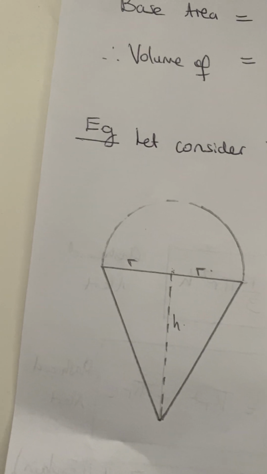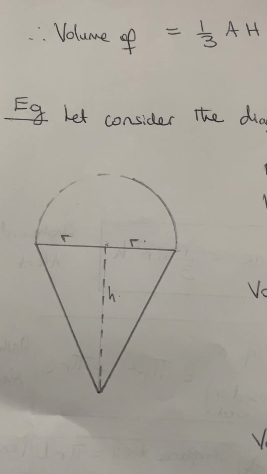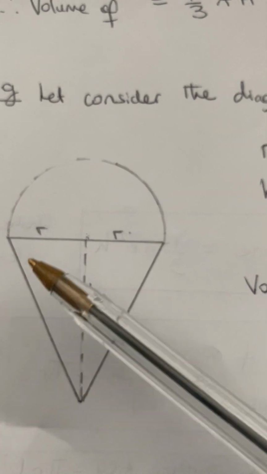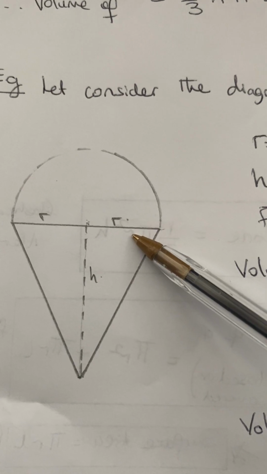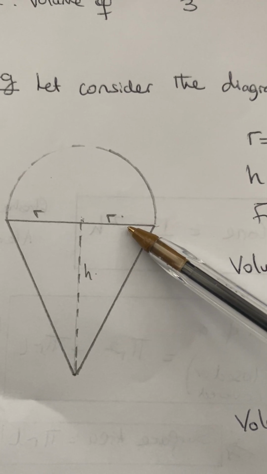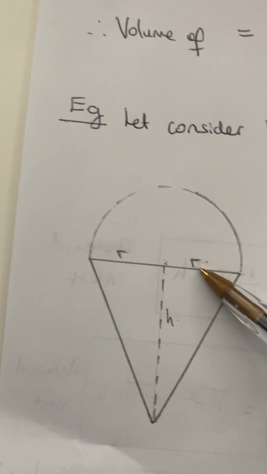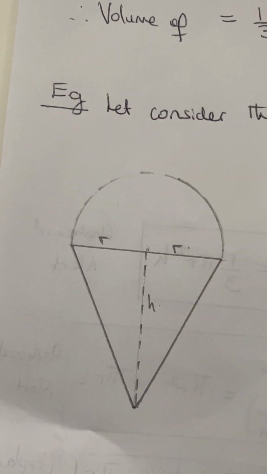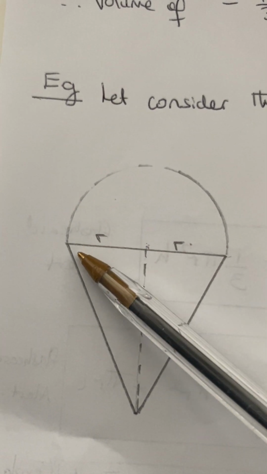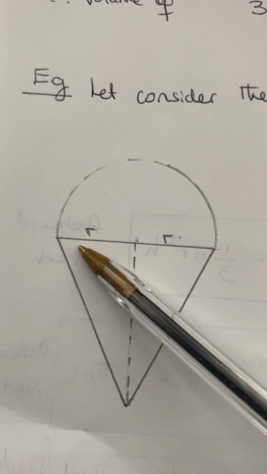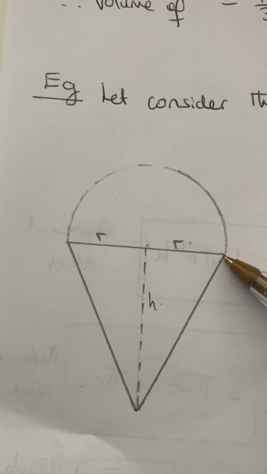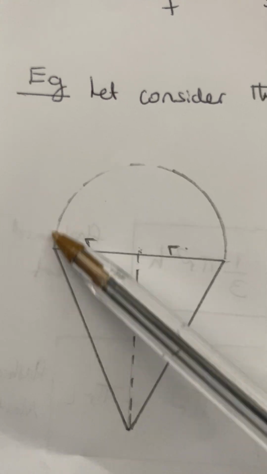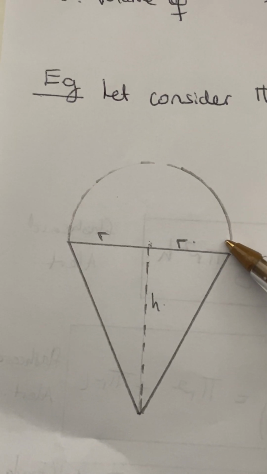Now, another example we'll quickly look at before we leave. So we've looked at a sector. We've looked at a cone, and then we've looked at a sphere. Now this is a cone, and this is a semi-sphere on top.